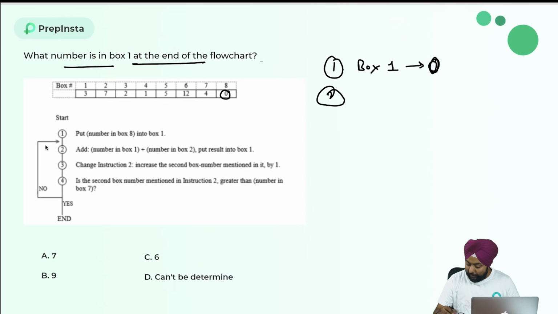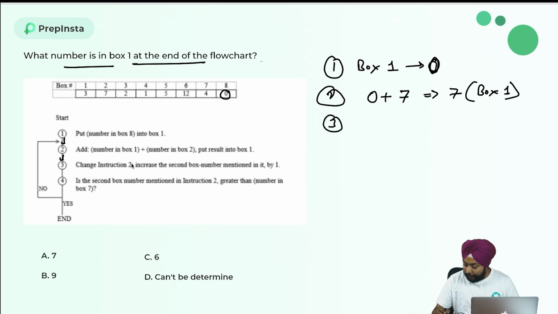Now second step, I will move downward. Add number in box 1. So box 1 is having 0 now. With number in box 2. 2 is having 7. And put the result in box 1. So 7 is now in box 1. Third step. So now third one with this one.